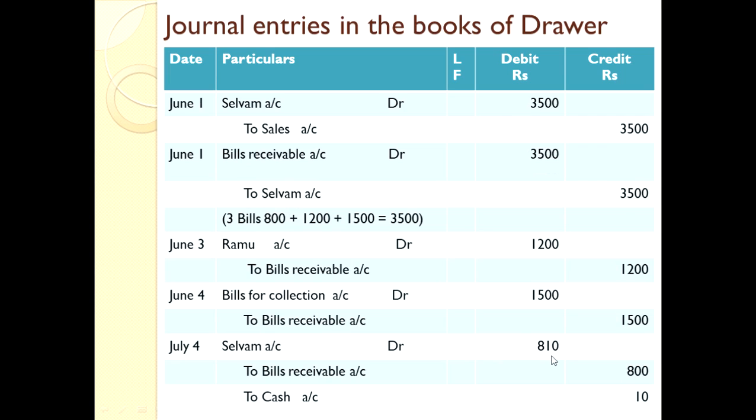The noting charges are payable by Selvam. Payable by Selvam, not received. We have to receive, so for that we add the 10 rupees to Selvam account. And to bills receivable, the instrument is going out. The value of the instrument is 800. And we are receiving cash of rupees 10. That is noting charges. If you put together, you get 810. That 810 has been posted here.